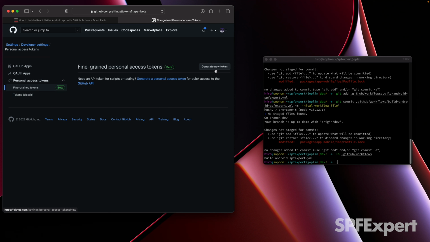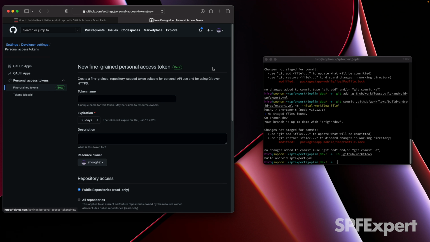So here in fine-grained access tokens, you can say generate a new token, and you can go ahead and give it a name. So we'll call this Joplin build. And then you can set an expiration date. I'm going to go ahead and set a custom one because I intend to delete this, and I'll just go ahead and set it for tomorrow. Maybe I'll manually delete it. And then we could call this whatever we want. Token to access build artifacts.